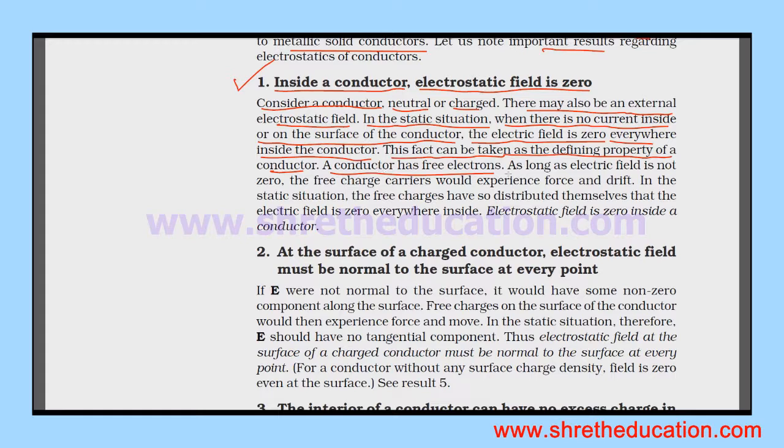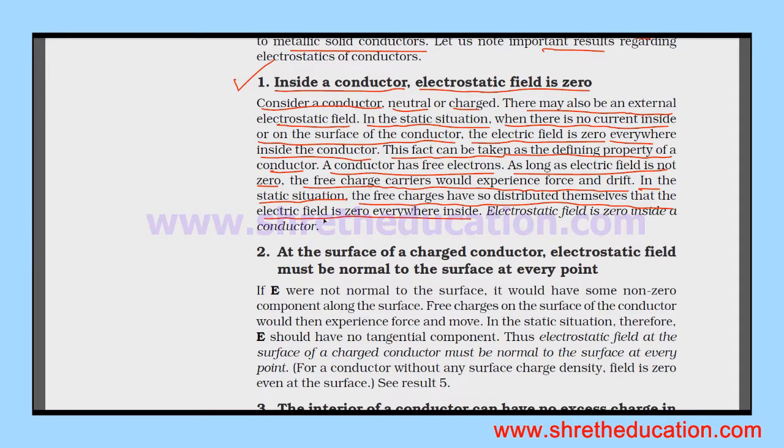As long as the electric field is not zero, the free charge carriers would experience force and drift. In a static situation, the free charges have so distributed themselves that the electric field is zero everywhere inside.